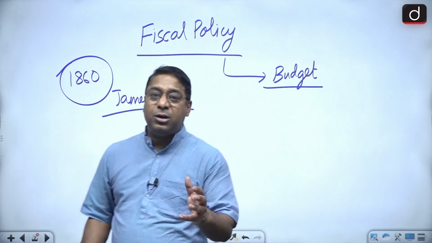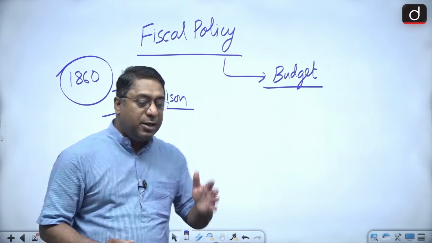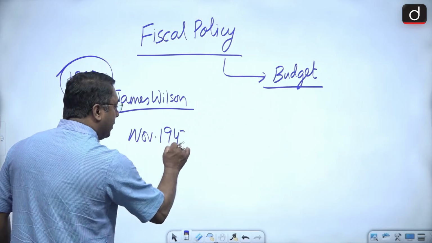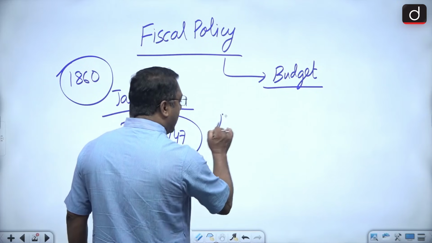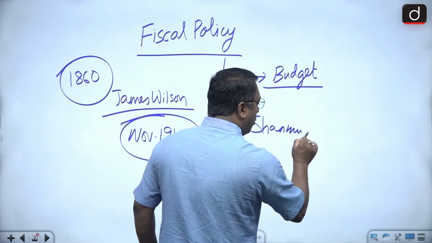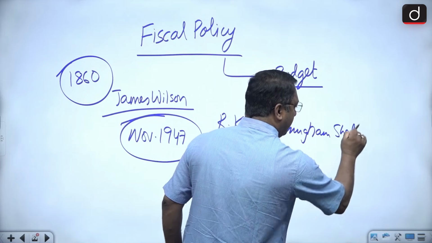But what about the first budget of independent India? The first budget of independent India was presented in November 1947. Remember it. And the person was R.K. Shanmugam Shetty.